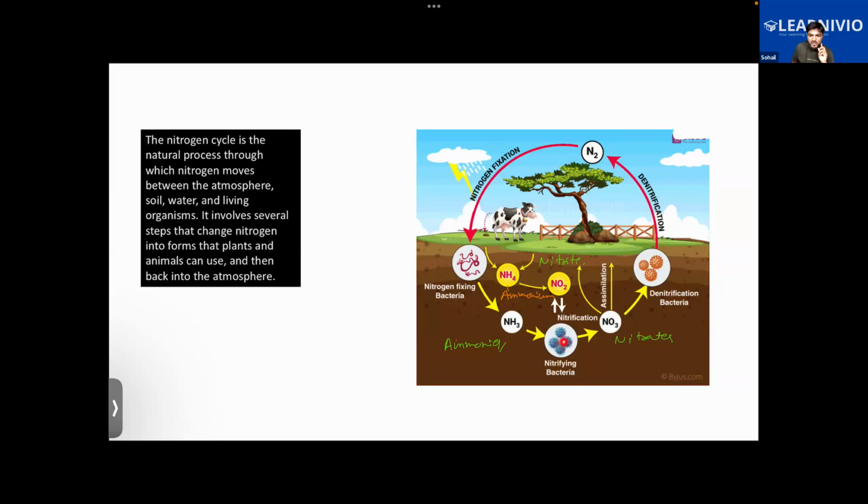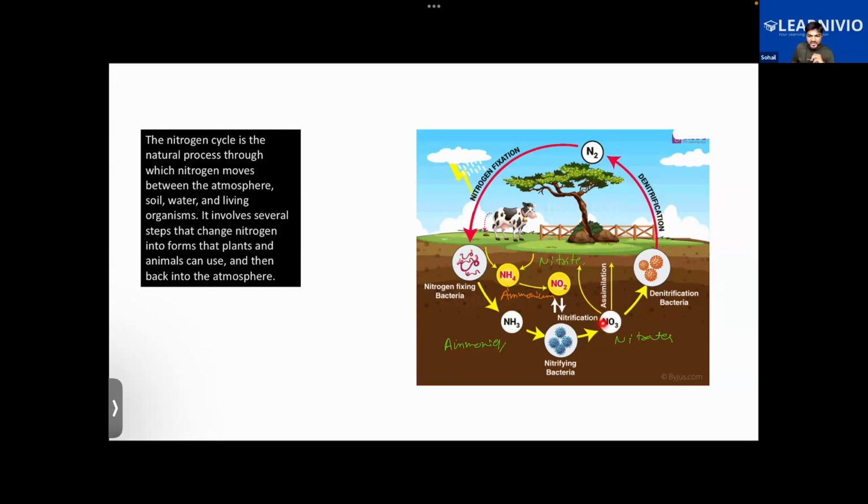Yes, sir. Now this nitrate is being absorbed by the plant. You know the process of absorption of nutrients is called assimilation. In the human body also we have learned about the different steps of nutrition in animals: ingestion, digestion, absorption, then assimilation, where the digested food is absorbed. Something similar you can understand and relate from here as well. So the nitrate is now absorbed by the roots of the plant, and that is called assimilation.